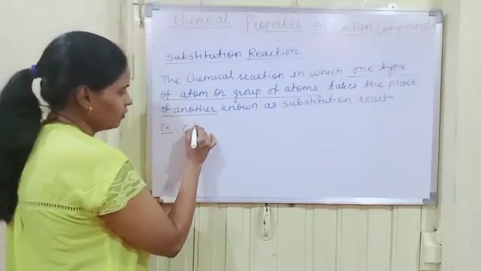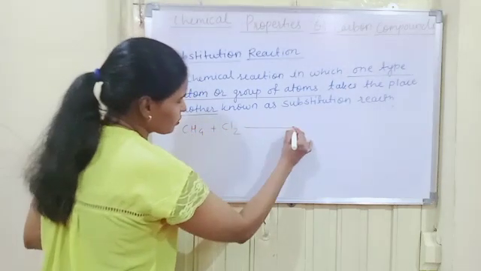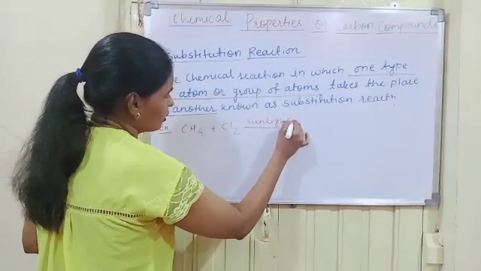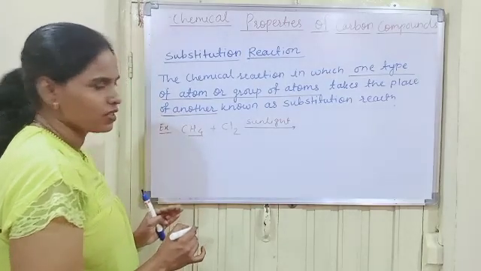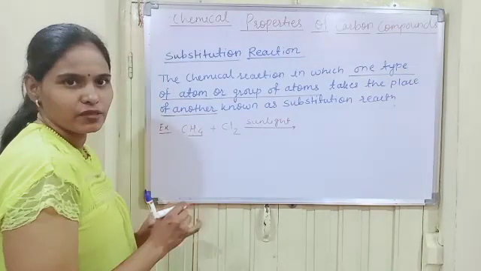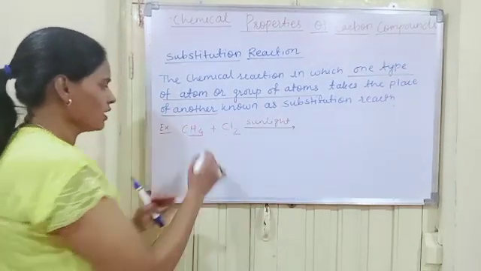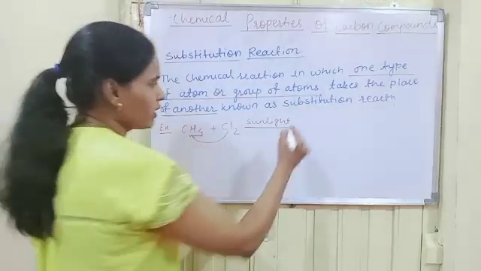Here it is methane. When it is treated with chlorine gas, that is Cl2, in the presence of sunlight. Now here 4 replaceable hydrogens are there. So 4 hydrogen atoms get substituted by chlorine atoms one by one. So here we'll substitute one hydrogen atom by one chlorine. So what we will get?